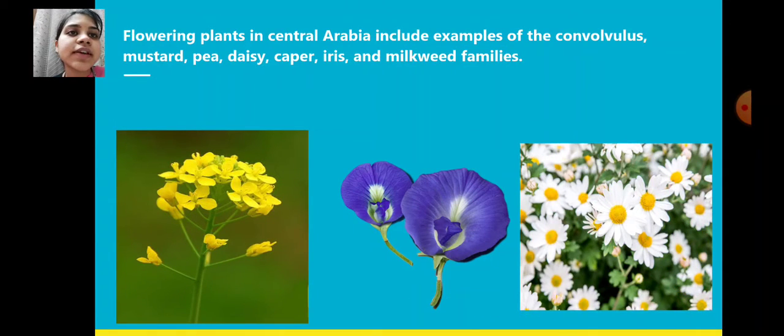Flowering plants in Central Arabia include examples of the convolvulus, mustard, pea, daisy, caper, iris, and milkweed families. So these are the different types of flowering plants that can be found in Saudi Arabia. See the first picture, that is the picture of a mustard flower. The second one is pea, and the third one is daisy. These are the important flowers of Saudi Arabia.